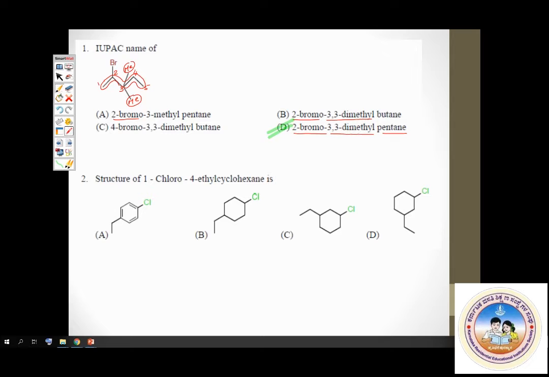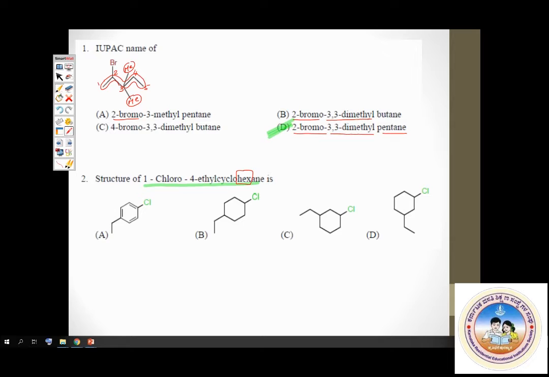Okay, that was question number 1, IUPAC name. Question number 2, see here the name is given. You are already given the name, from which you have to find out which is the correct structure. Okay, so how do I do it? I should start from the root word. Always check out the root word first. Hex. Right. Then see what is before the root word. There is a primary prefix cyclo, which means it's a cyclo compound.